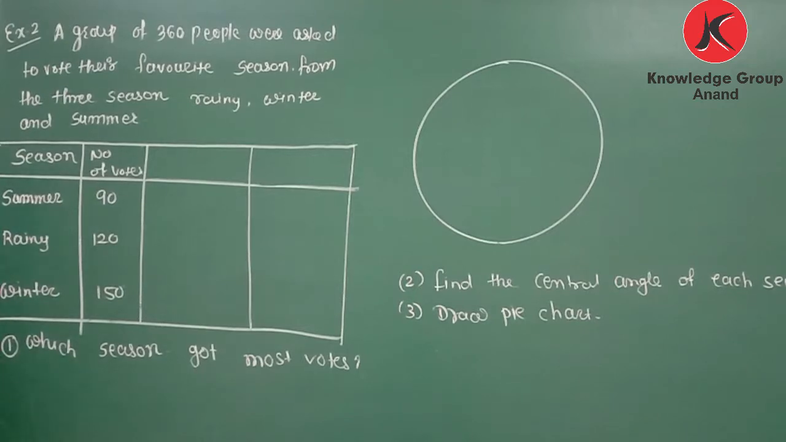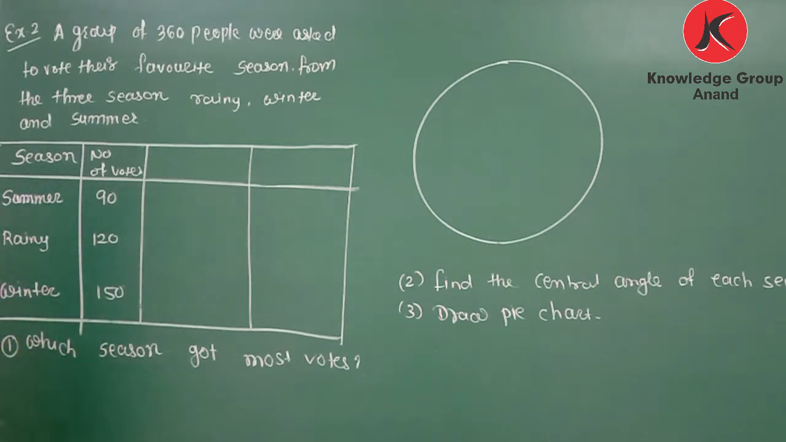Now question number 2. A group of 360 people were asked to vote for their favorite season from the three seasons: rainy, winter and summer. Okay, 360 people are surveyed, and from that how many people like the rainy season, how many like the winter season and how many like the summer season. That information is given, so this table is already given. So for the summer season, from 360, 90 people like it. The rainy season is liked by 120 people and the winter season by 150.